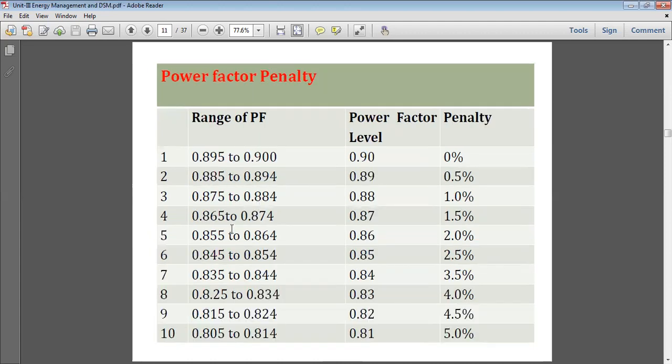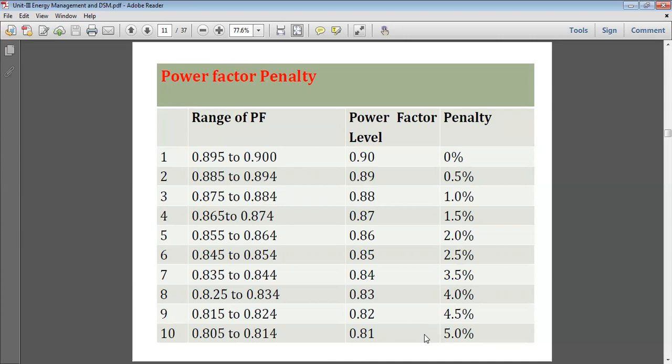Similarly, the power factor penalty. If your power factor is 0.9 lag or lead, there is no penalty at all. But as soon as the power factor decreases to 0.89, meaning it is decreased by 0.01, the power factor penalty will be 0.5% of the total electric bill. So if your power factor is 0.81, it is a 5% penalty over your electricity bill. Suppose your electricity bill is 1 lakh rupees, so 5% is 5,000 rupees. So every month you have to pay a penalty of 5,000 rupees for the power factor.